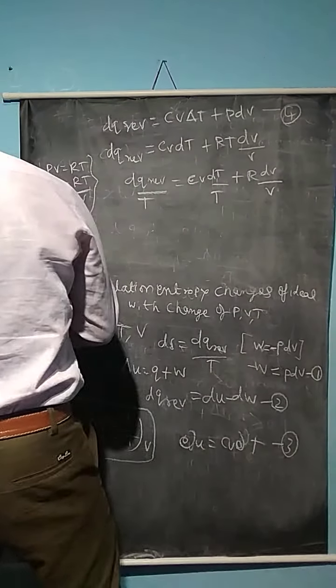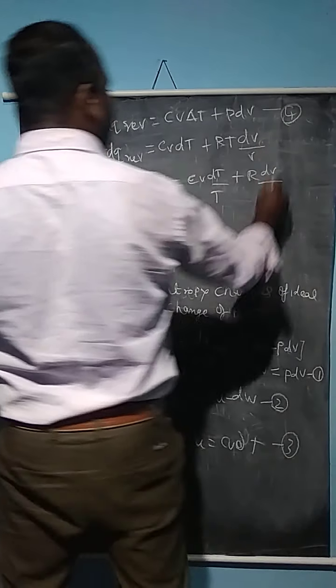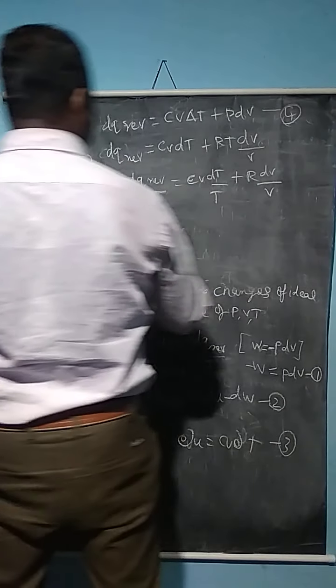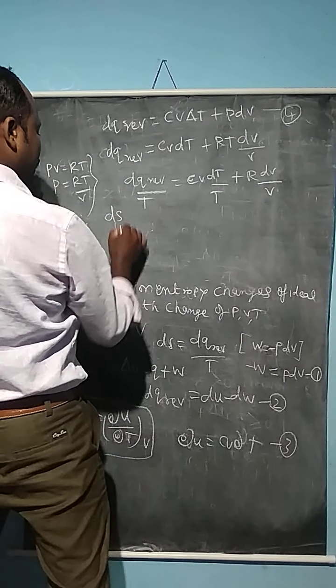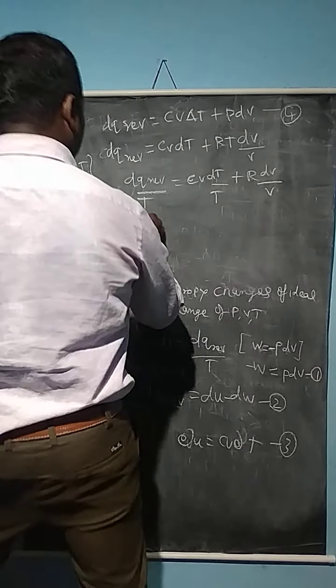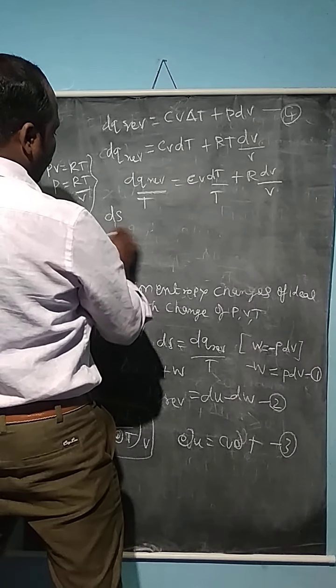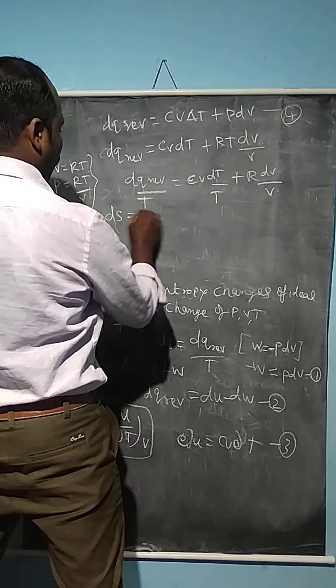Now integrate this equation with respect to the initial temperature and final temperature, similarly initial volume and final volume. This dq divided by T actually becomes dS. We know the entropy formula: dS is nothing but the difference between the final entropy and the initial entropy, S2 minus S1.